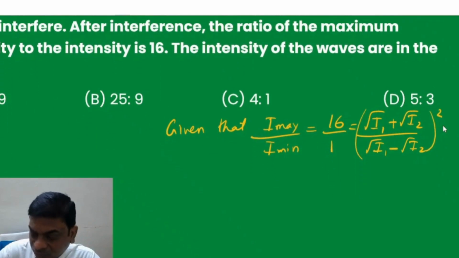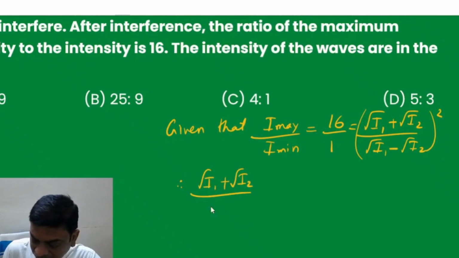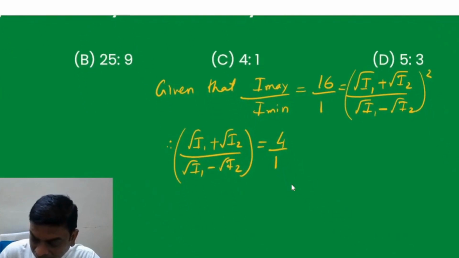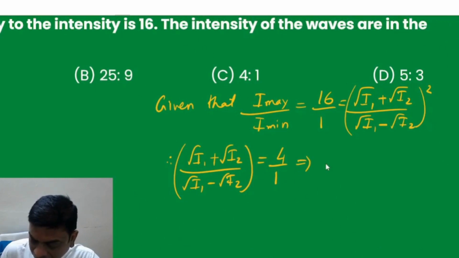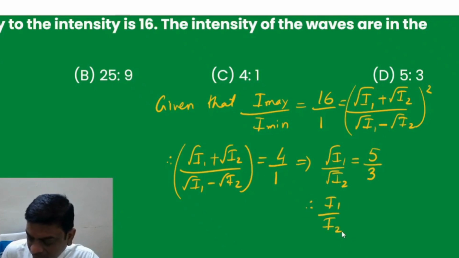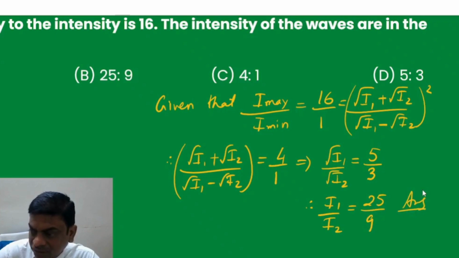Now immediately extract the square root. So you will be getting under root I1 plus root I2 upon under root I1 minus root I2, which is equal to 4 is to 1. Now you can apply componendo and dividendo to calculate root I1 upon root I2 as 4 plus 1 upon 4 minus 1. So finally you square it to get I1 by I2 as 25 is to 9. So 25 is to 9 is the answer.